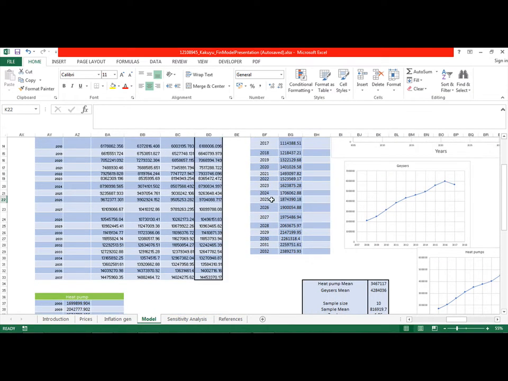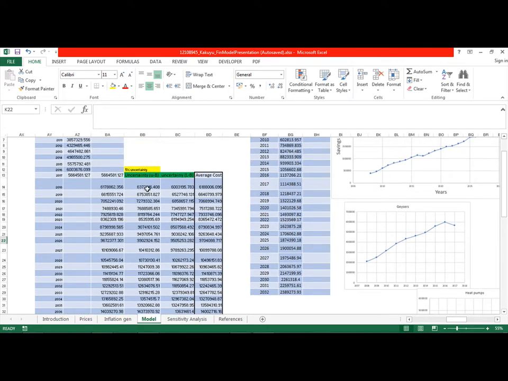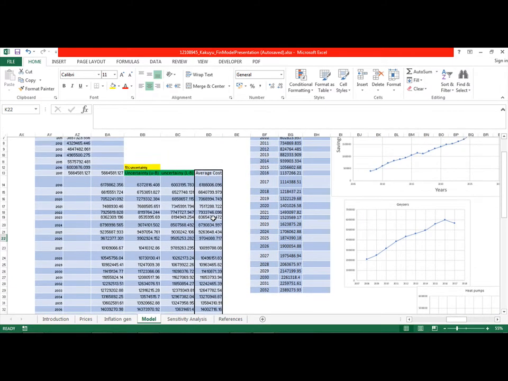Now, to account for that uncertainty, what I did was I calculated the uncertainty above the upper bound, which is 1.96 standard deviations above the mean, and then I calculated the lower bound, which is 1.96 times the standard deviation below the mean, and then I calculated the average between the two to get the average cost, the cost with uncertainty involved.